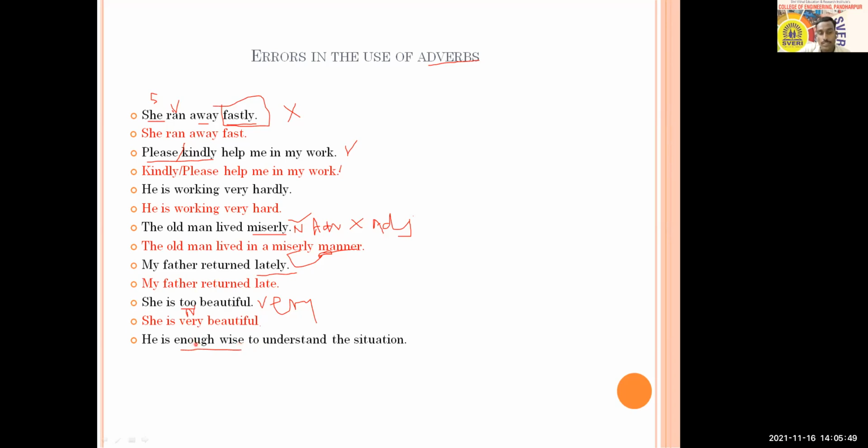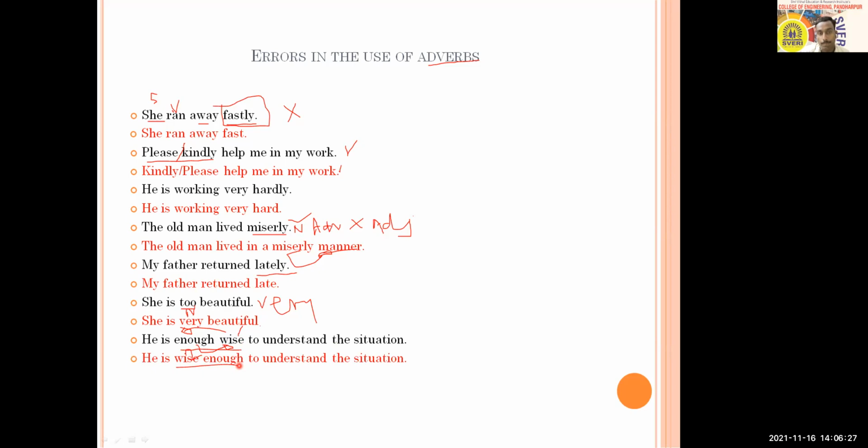So rather than that, you can just replace their place, their order. You have to use it like this. First of all, adjective and then adverb. Okay, and you just try to read it now. He is wise enough to understand the situation. So in such examples, first of all, you are going to use adjective, and at second number, you are going to use adverb like this. So the correct sentence can be like this: he is wise enough to understand the situation.